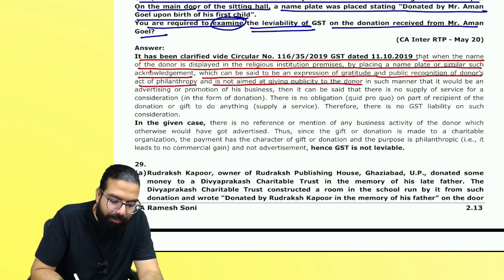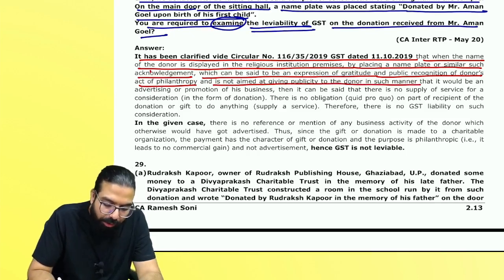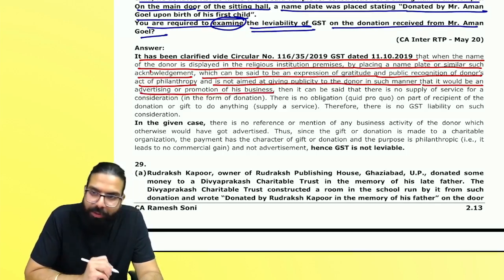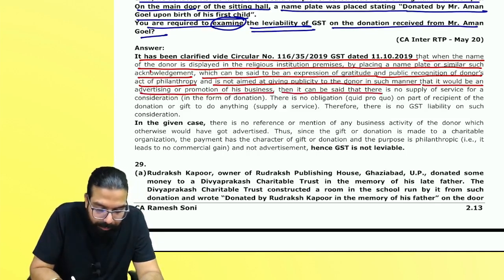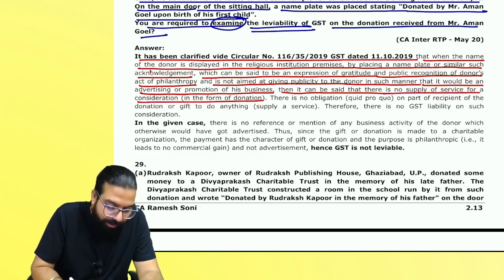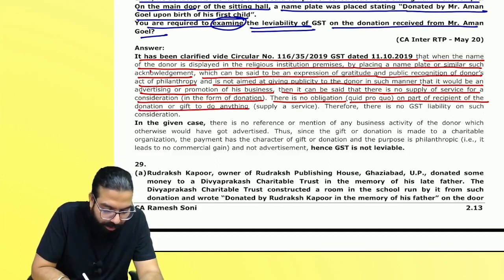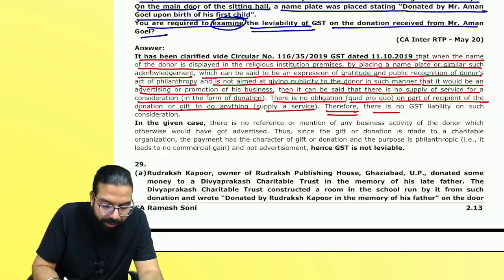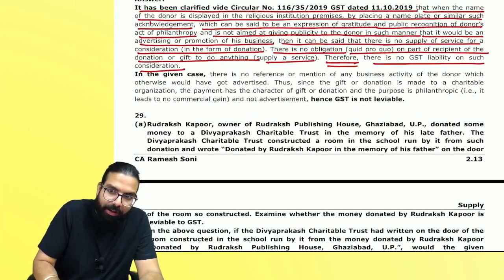It is not aimed at giving publicity to the donor in any manner that would be an advertisement or promotion of his business. Then it can be said that there is no supply of service for a consideration in the form of donation. There is no obligation, no quid pro quo on the part of the recipient of the donation to do anything. There is no supply of service given by him. Therefore, no GST is leviable on such consideration.